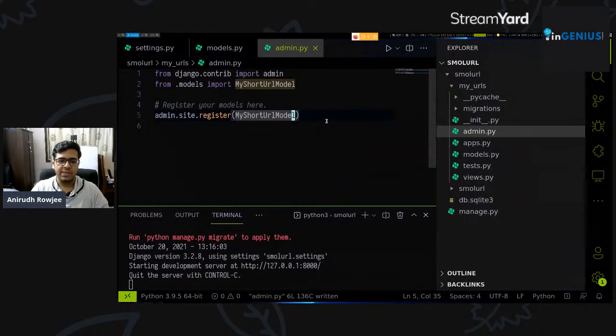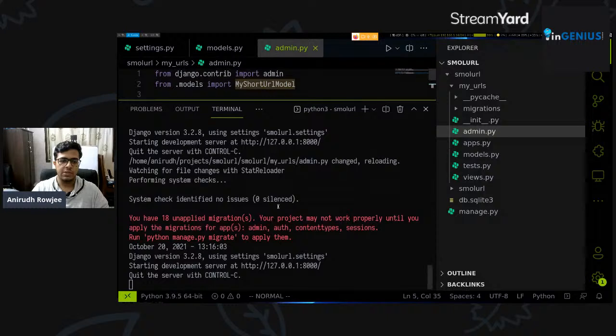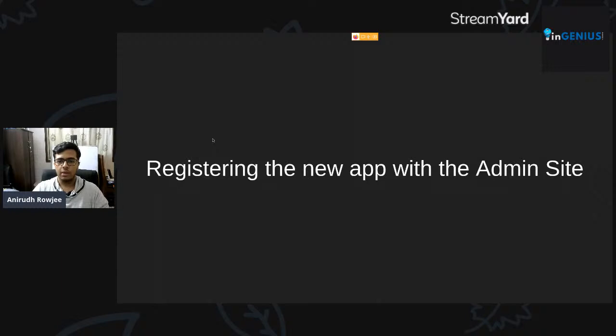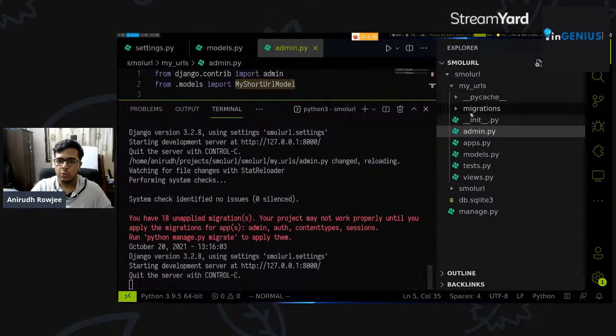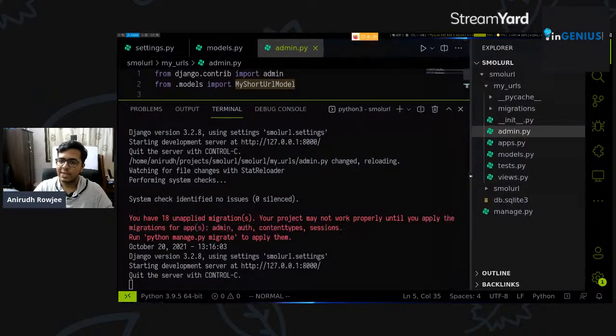Lovely. So we save it, our development server refreshes since we've had it running all this time, and it has no errors, which means we're good to go. Now that we've got our changes declared in our Python file in terms of our data model, what we should be able to do is reflect these changes in the database. We'll be interacting with the database for the duration of our web app building.